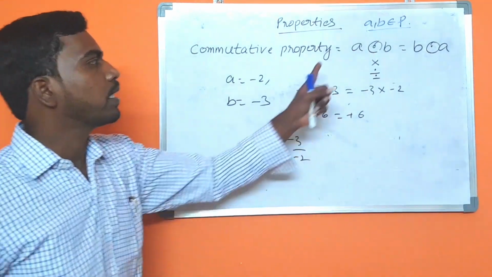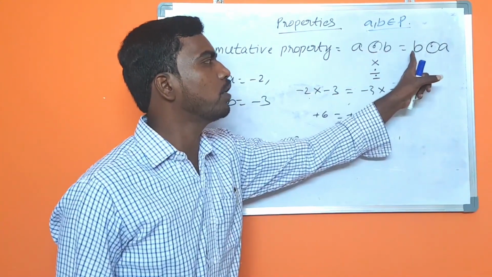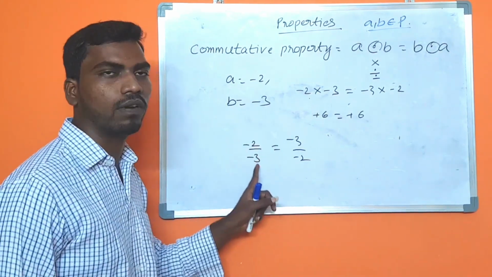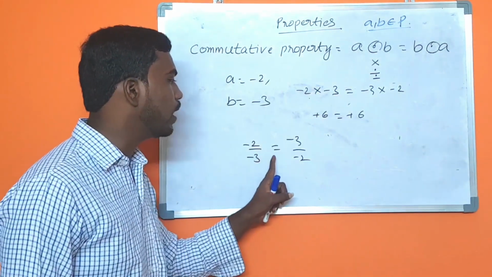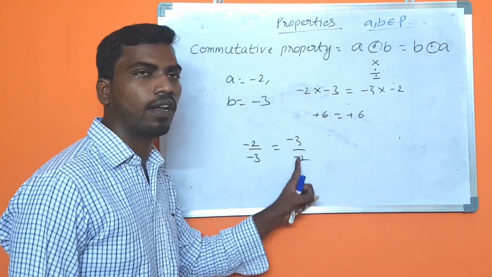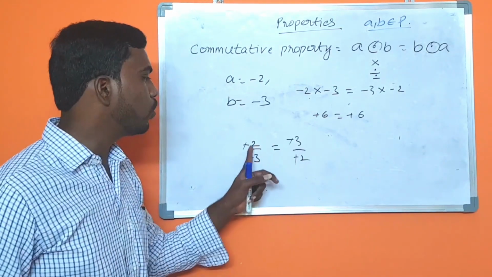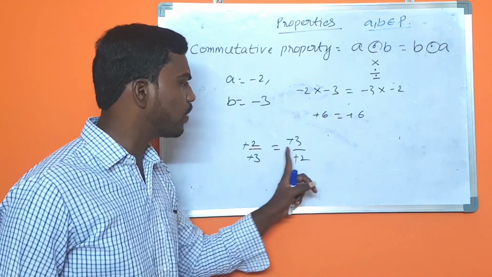Why? Because A by B equal to B by A. Here A is -2, B equal to -3. A by B equal to B by A. Is it following here? Minus minus, minus minus. 2 by 3 is equal to 3 by 2.